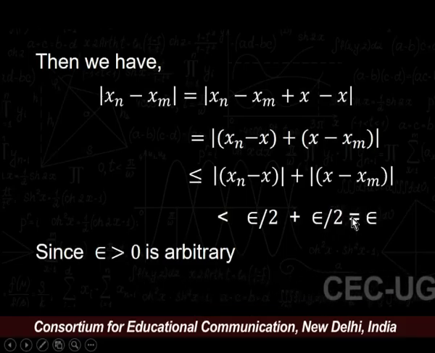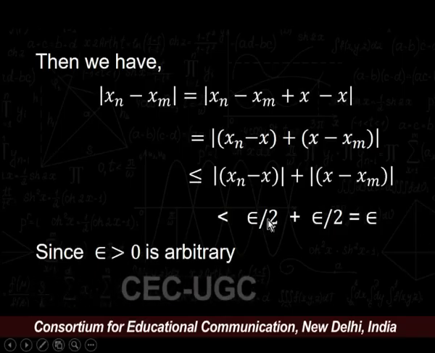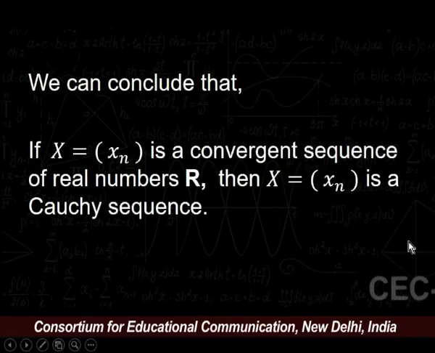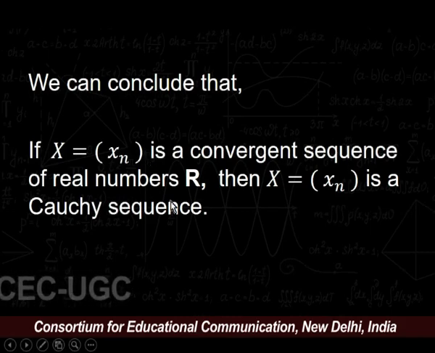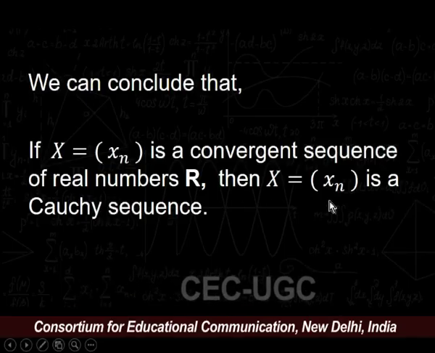So, our equation becomes modulus of xn minus xm is less than epsilon. Since epsilon greater than 0 is an arbitrary number, we conclude that if xn is a convergent sequence of real numbers, then x equals xn must be a Cauchy sequence.